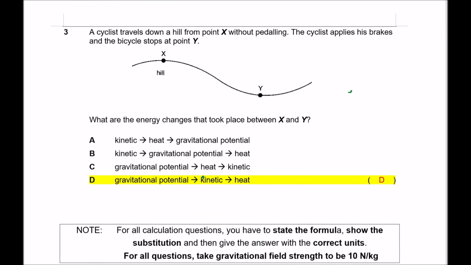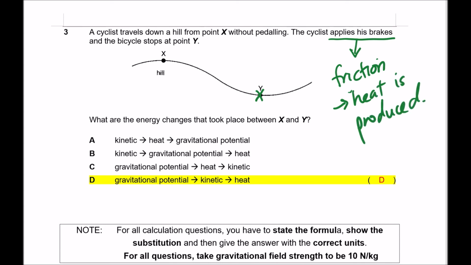The cyclist is traveling down a hill without pedaling, and at point Y, the cyclist applies his brakes. Remember, when you apply your brakes, the wheels are no longer able to rotate, so you are kind of dragging the wheels on the floor. So that kind of action, you find that you experience a lot of friction, and when you try to overcome friction, heat is produced.